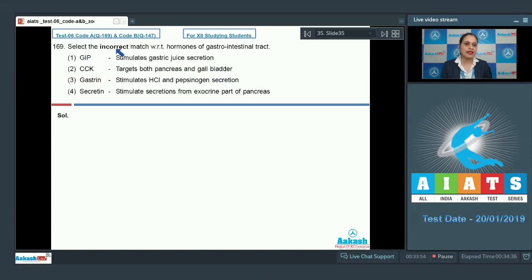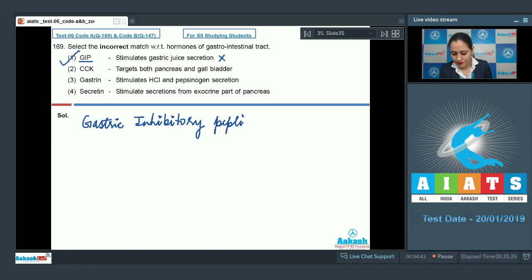Question number 169. Select the incorrect match with respect to hormones of gastrointestinal tract. The very first option given is GIP, and the match given is stimulates gastric juice secretion, and as it is an incorrect match, so this is a correct answer to our question because GIP, also known as gastric inhibitory peptide, inhibits gastric juice secretion.